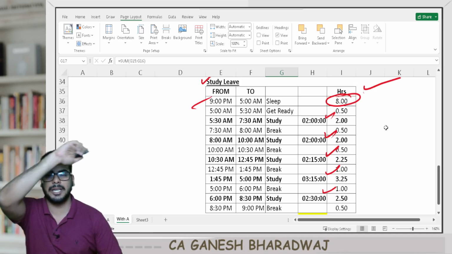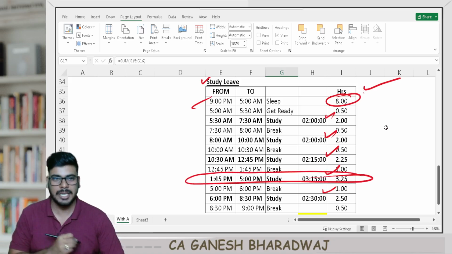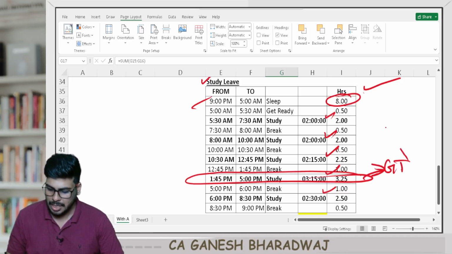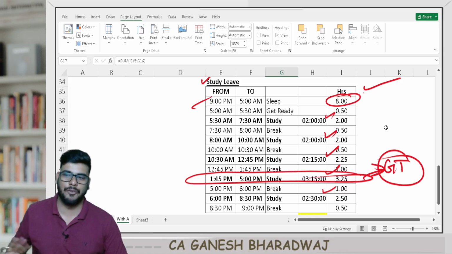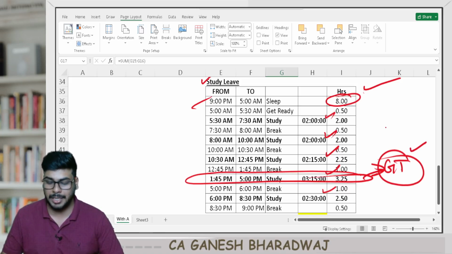Clear with this? But in all the cases that I've told, this time can never be compromised. It is a golden time for you. Keep that as a golden time. This golden time, you cannot afford to do anything apart from productivity. You need to be at the peak of your productivity. Practice it, no matter what.